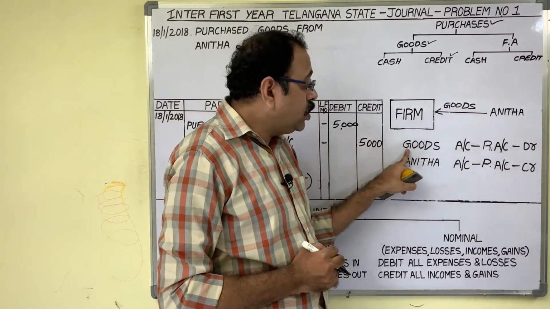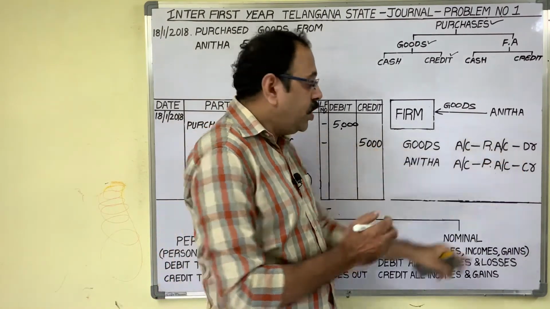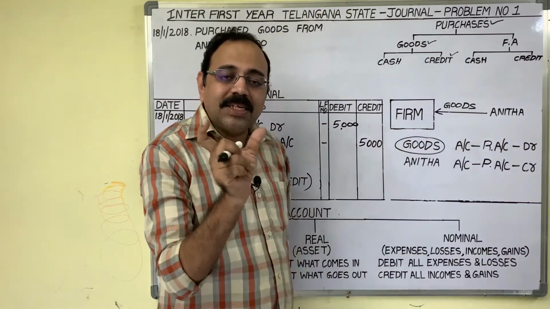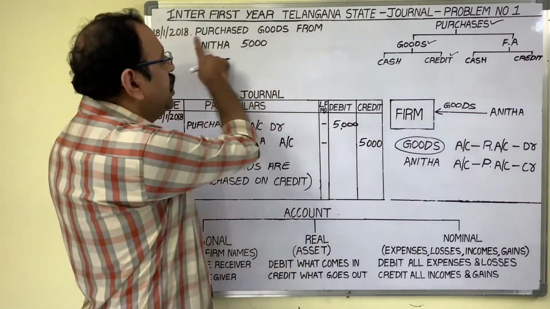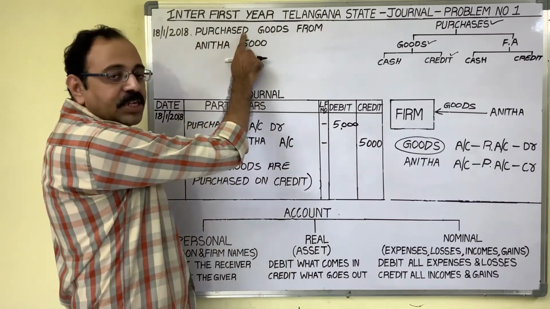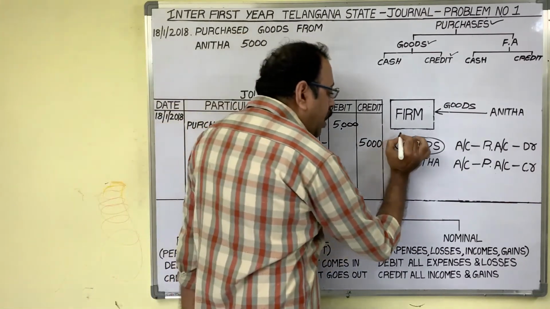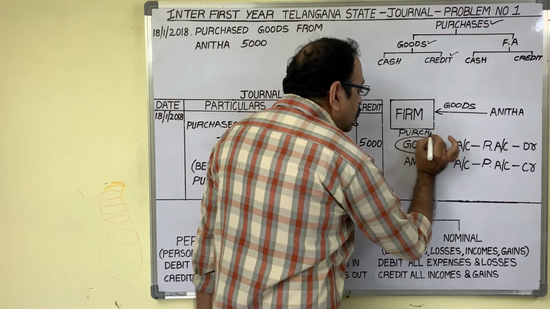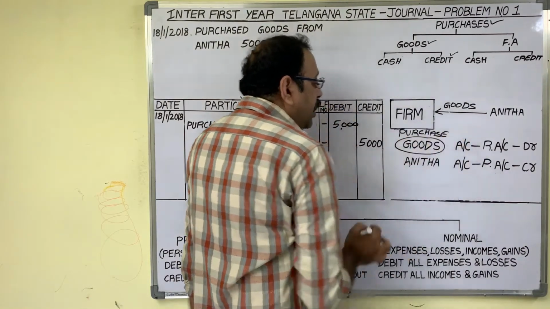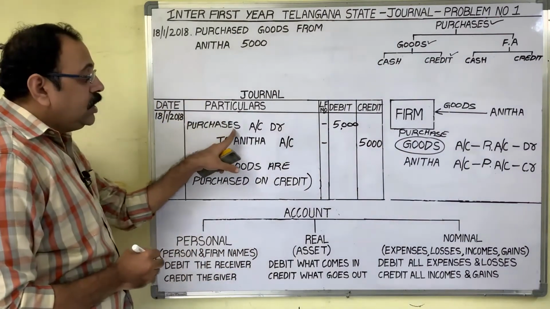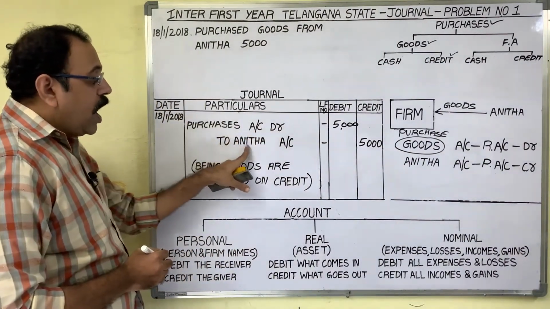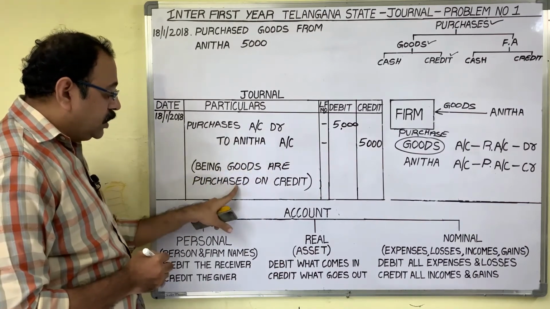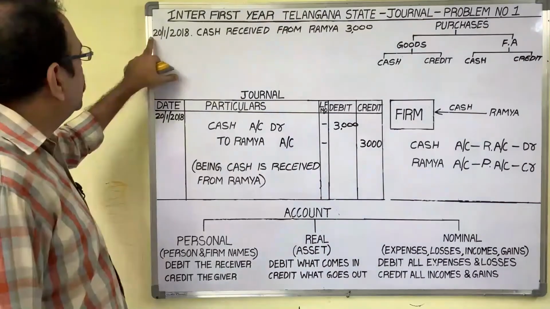Now goods are coming in, debit. So instead of writing the goods word, we should write the transaction name. The transaction is a purchase transaction. Therefore write down purchases account. So the final entry is purchases account debtor to Anita account, being goods are purchased on credit.